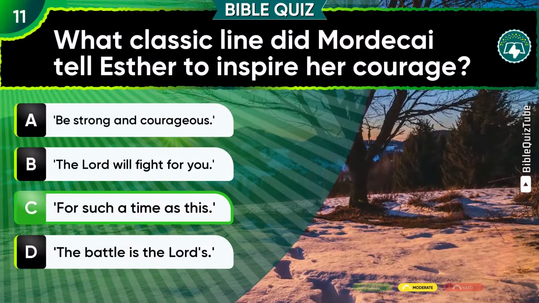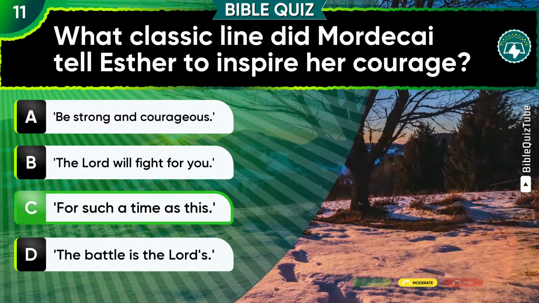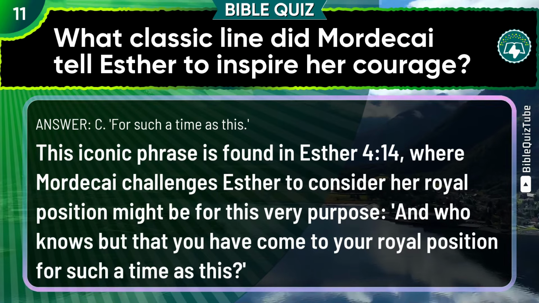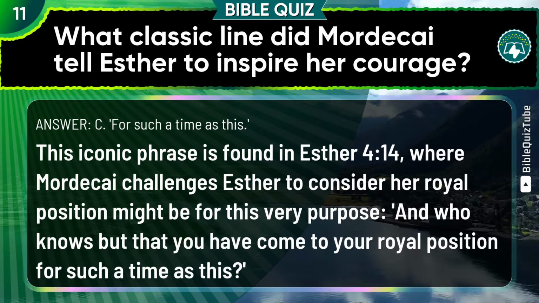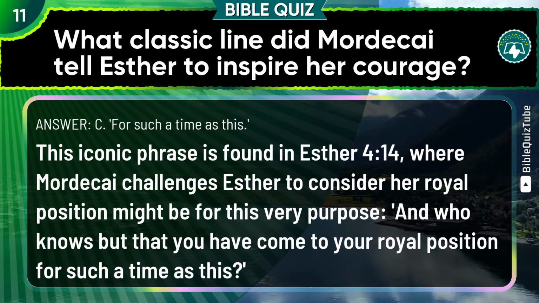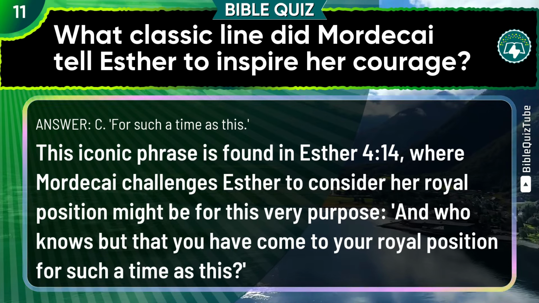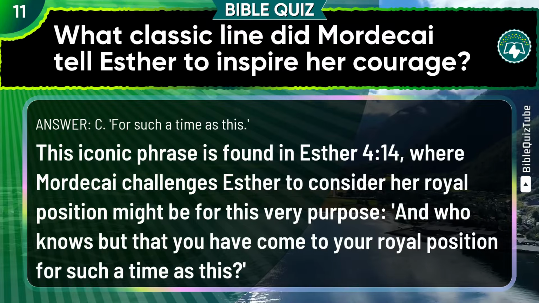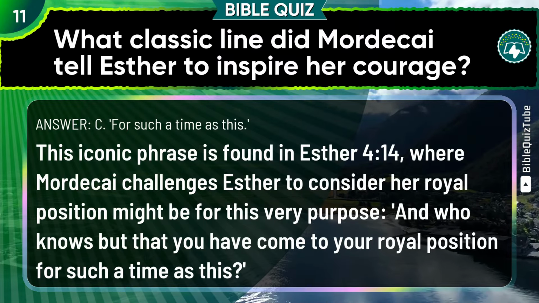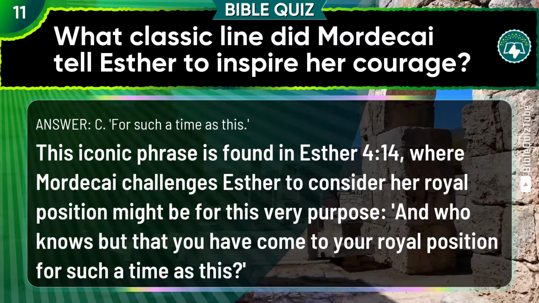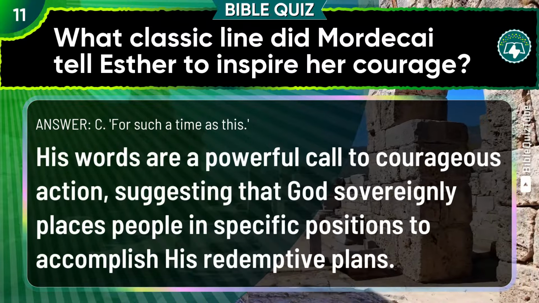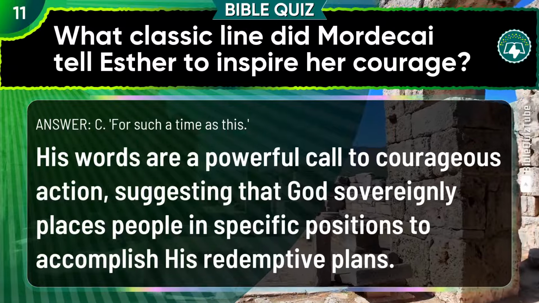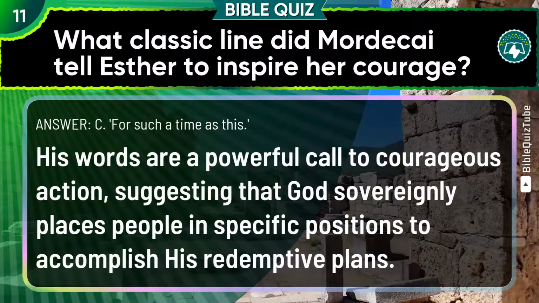You're doing great. C, for such a time as this, is correct. The explanation. This iconic phrase is found in Esther chapter 4 verse 14, where Mordecai challenges Esther to consider her royal position might be for this very purpose. And who knows but that you have come to your royal position for such a time as this. His words are a powerful call to courageous action, suggesting that God sovereignly places people in specific positions to accomplish His redemptive plans.